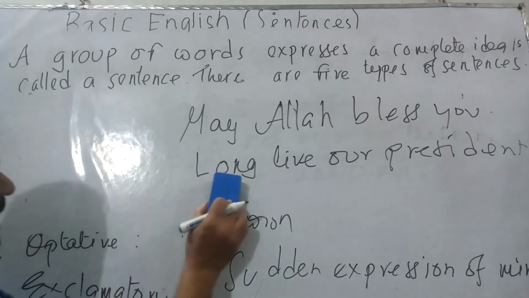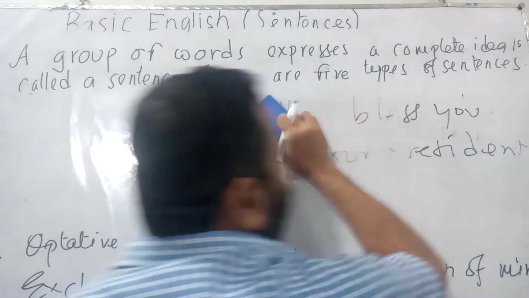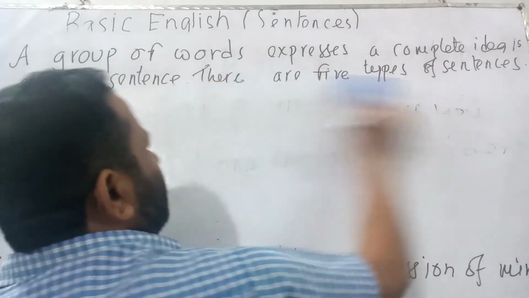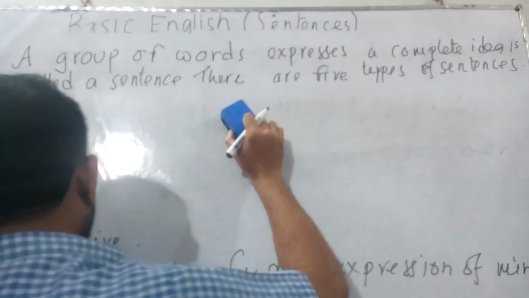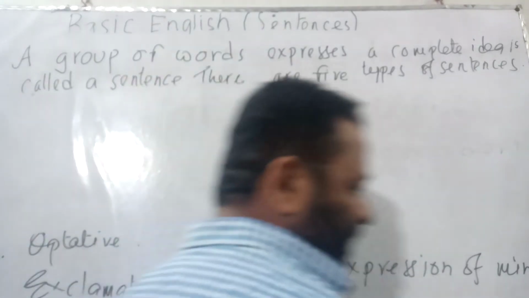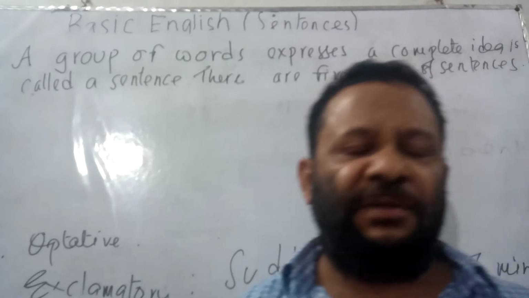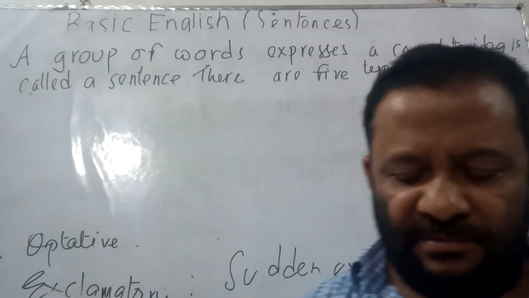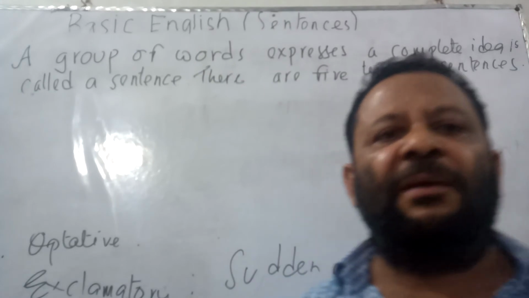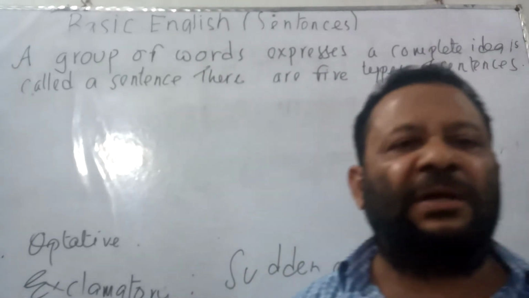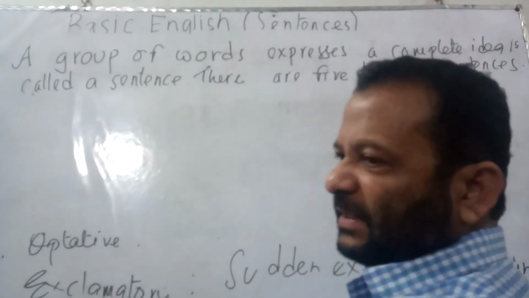These are actually our wish, and at the time of praying for others we use this. It can be called an optative sentence. So let us give some more examples. May Allah bless you. Long live our president. May you be happy. May you get all around prosperity in your life. These are actually optative sentences. Now let us go to exclamatory.